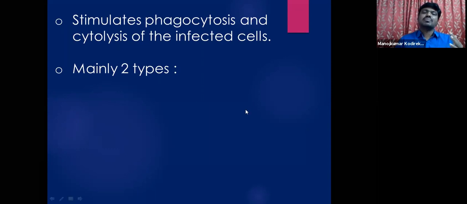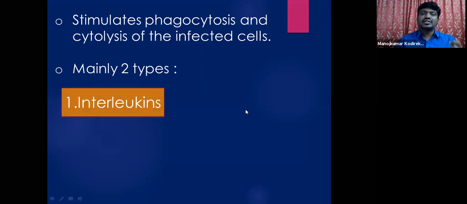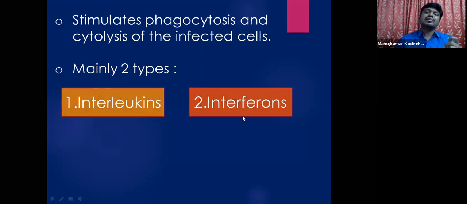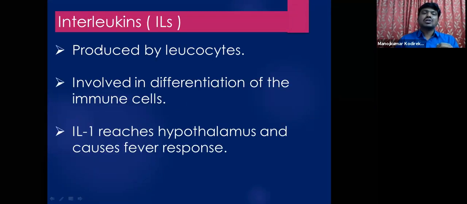These cytokines are mainly of two types: interleukins and interferons. We will be seeing these two types of cytokines. Coming to interleukins, they are abbreviated as ILs. Especially these interleukins are produced by WBCs, white blood cells, or leukocytes. So the leukocytes of the blood produce or release these interleukins.